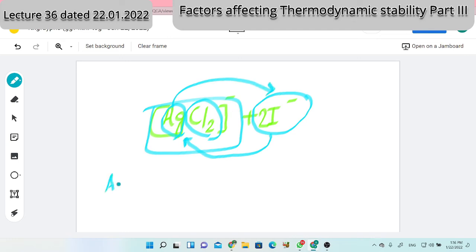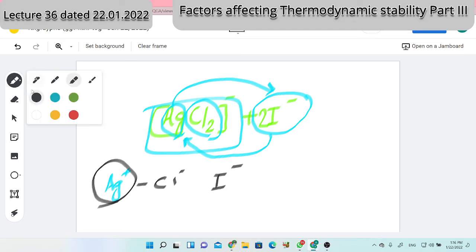In terms of silver, just think what silver will think. Already I have a friend. That friend is Cl minus. And I can obtain friendship. I can form a bond with one more ligand, that's iodide. So one more friend is waiting outside. What does silver want? Silver wants good friendship. Then silver thinks, who can be the good friend of mine? Then silver feels that in spite of chloride, iodide.